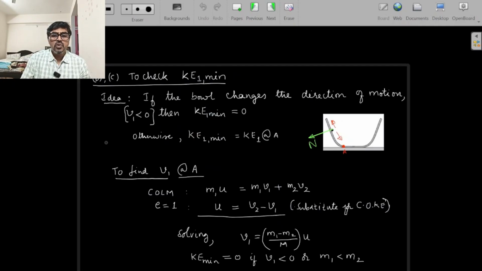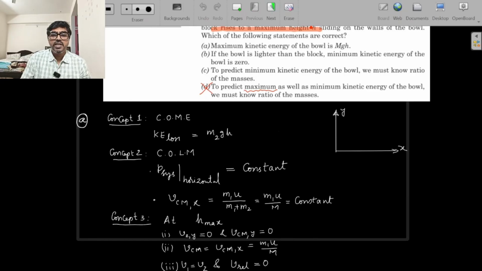Now let us understand the remaining things, option C also. To predict the minimum kinetic energy of the bowl, we must know the ratio of the masses. That is correct only. So A is correct, and we have discussed that. B is also correct, C is also correct, and D is going to be incorrect. I hope you understood.